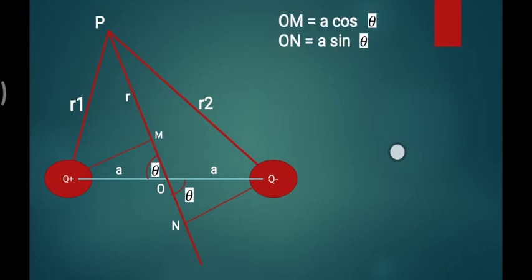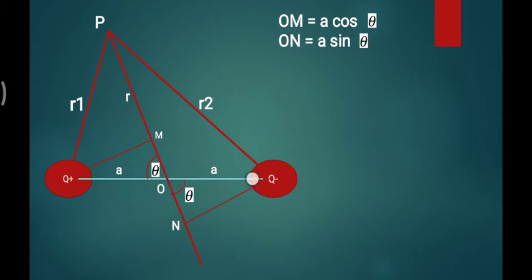OM is equal to A cos theta. How? Please see, your eyes should be on triangle OMQ plus. I am applying cos theta here. Cos theta is equal to OM by the hypotenuse, which is A. So OM is equal to A cos theta.